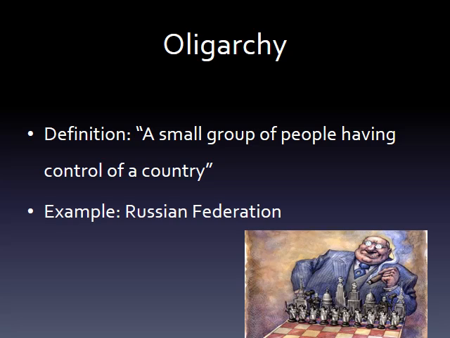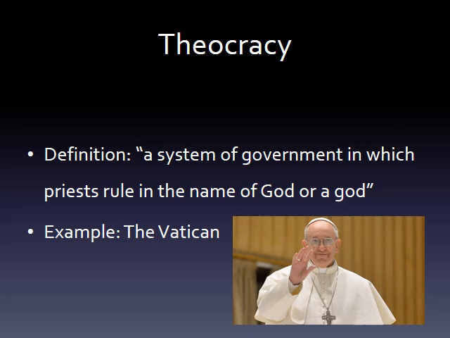Now then, the last type of government that we will be discussing is theocracy. The way a theocracy is set up is that the government is ruled by priests or religious leaders that rule in the name of their god or gods. An example of this is the Vatican City, in which the Catholic Church controls the country.